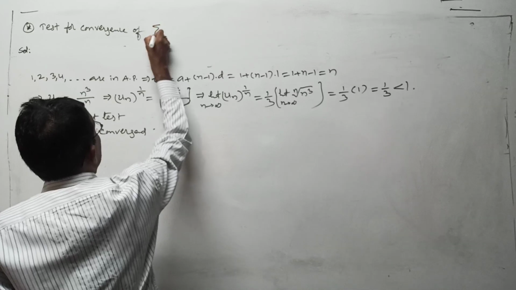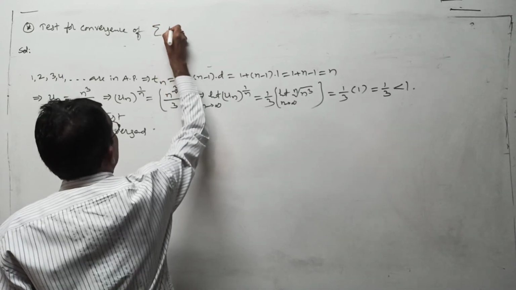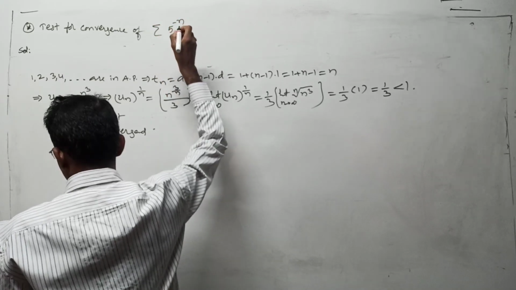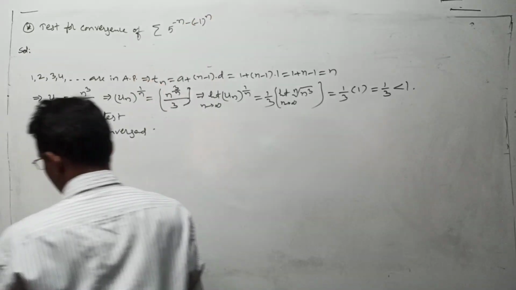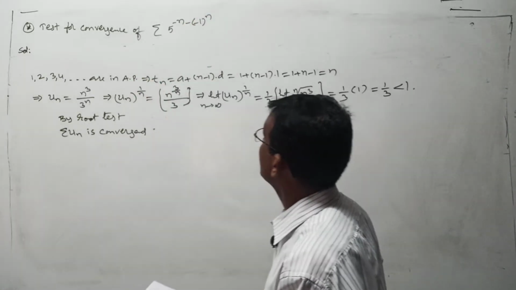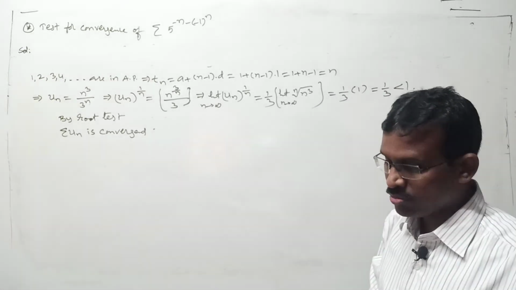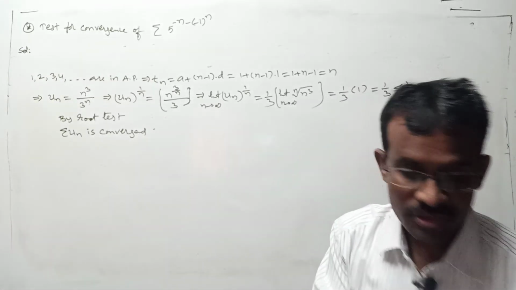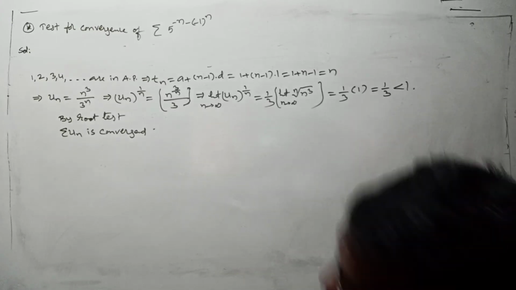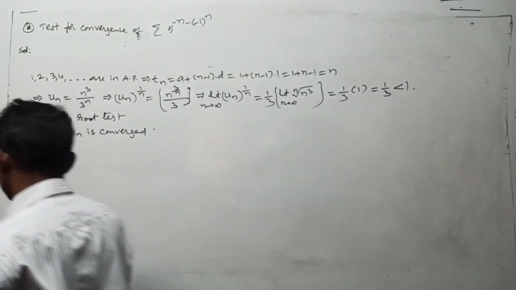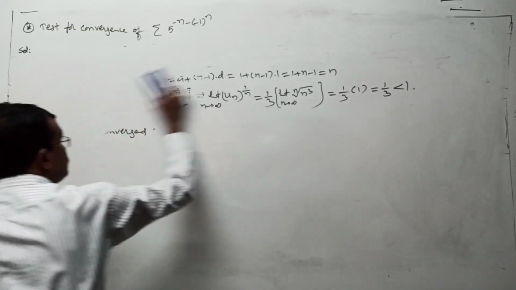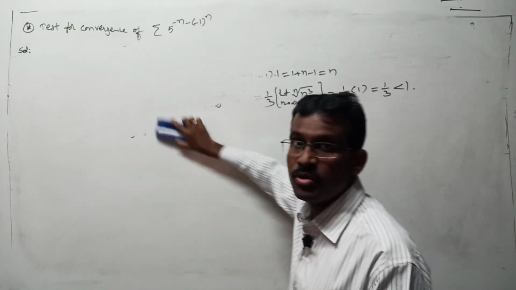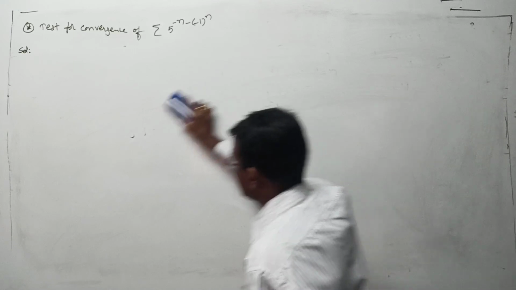Test for convergence of sigma 5 power minus n minus of minus 1 whole to the power of n. 5 power minus n minus of minus 1 whole to the power of n. This is your series. You have to test convergence of this series. Again, power n is there, that's why you must apply this test. First take your given series as sigma un.